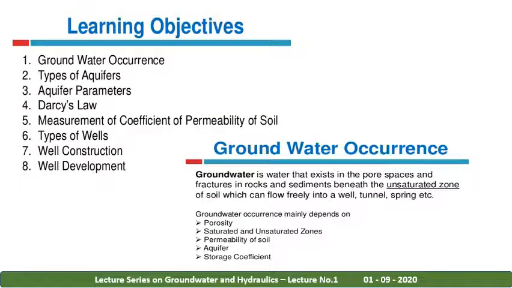So let's start with today's learning objectives, that is groundwater occurrence, types of aquifer, aquifer parameters, and if time permits, we will talk about Darcy's law, then measurement of coefficient, types of well construction, and well development. This entire thing will be covered in the first module. So today I am going to talk about aquifers and aquifer parameters. So let's start with the first, that is aquifer parameters.